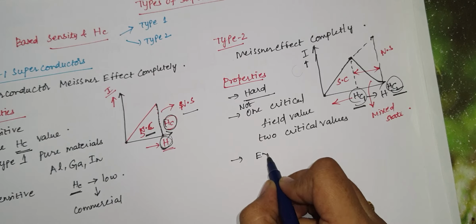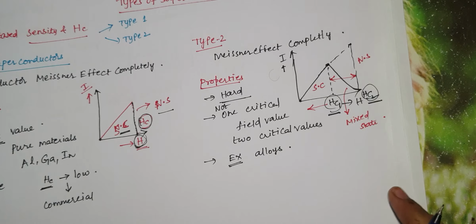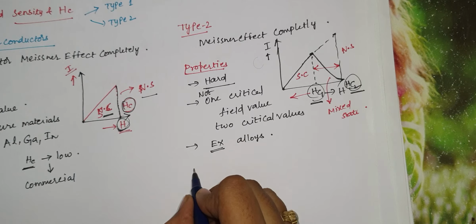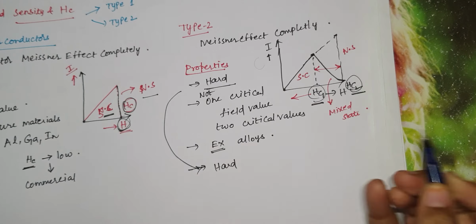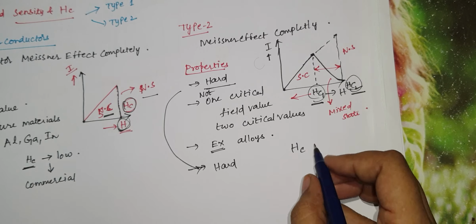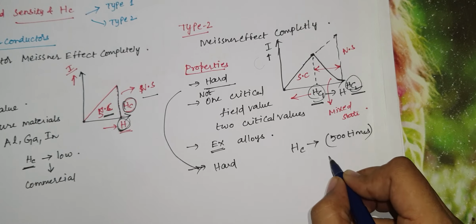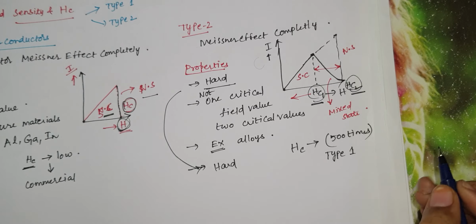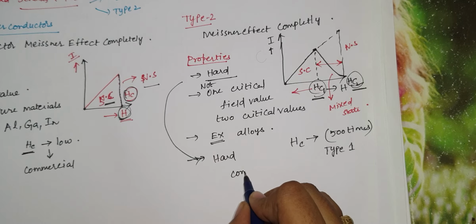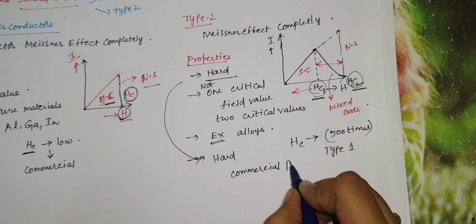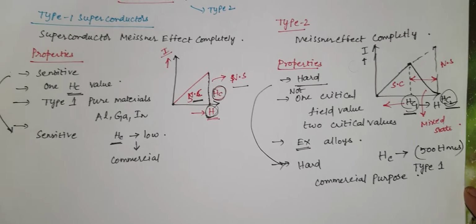And examples of these type 2 superconductors are alloys. That means a group of materials, not pure materials, a group of alloys. And we already came to know that these are very hard. Why? The Hc values of type 2 superconductors are nearly 500 times greater than those of type 1 superconductors. So these are very hard materials, and so we can use them for commercial purposes also. And these are the types of superconductors.